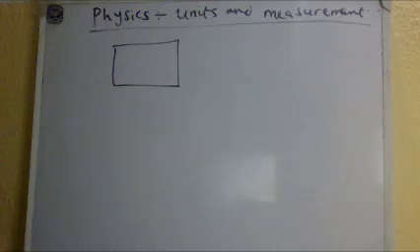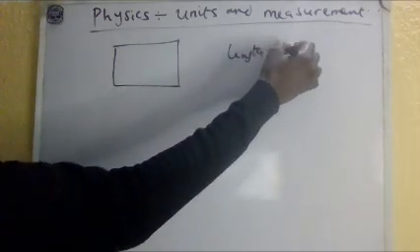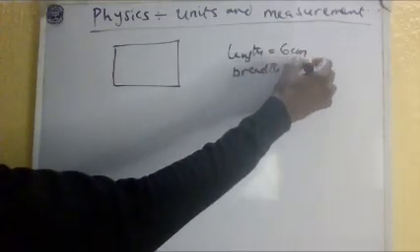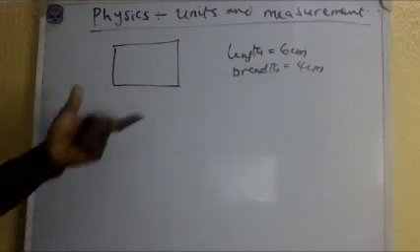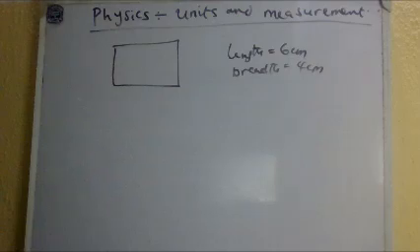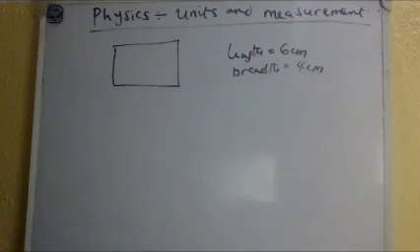But for a scientist to communicate what size this rectangle is, they will give you the dimensions. They will just say length, for instance, 6 cm, breadth, 4 cm. So even if they don't draw this for you and they give you the dimensions that have been measured, you can go and reproduce the image by looking at the scale. So measurements are actually a means of communication in science.